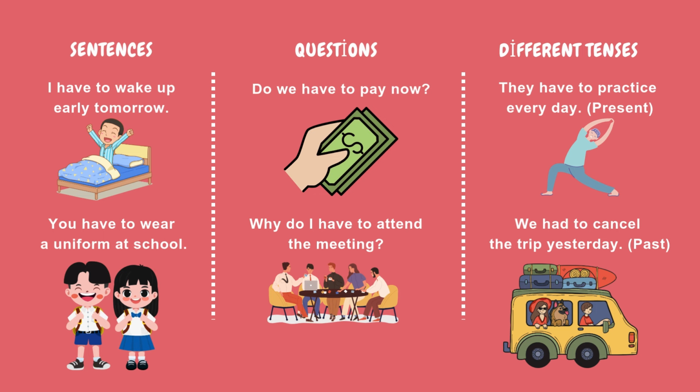Example sentences. I have to wake up early tomorrow. You have to wear a uniform at school. Example questions. Do we have to pay now? Why do I have to attend the meeting? Examples in different tenses. They have to practice every day. We had to cancel the trip yesterday.